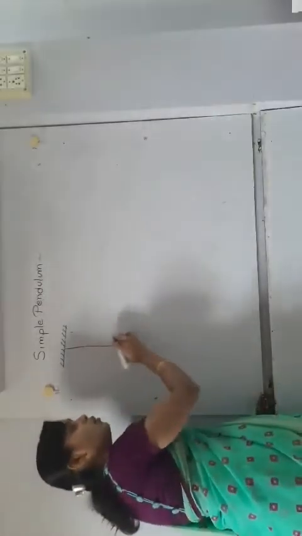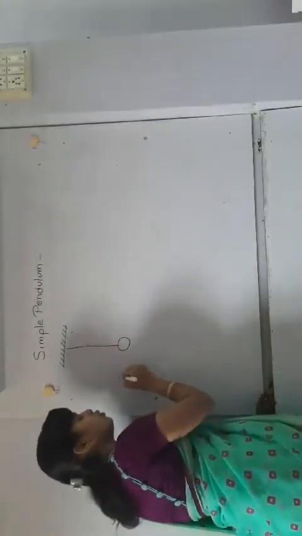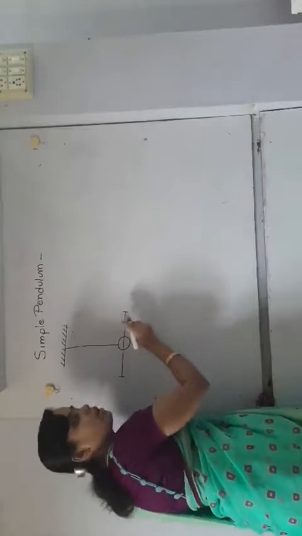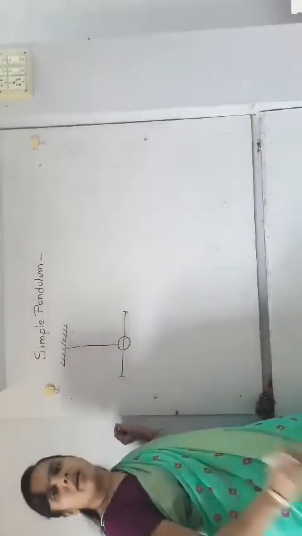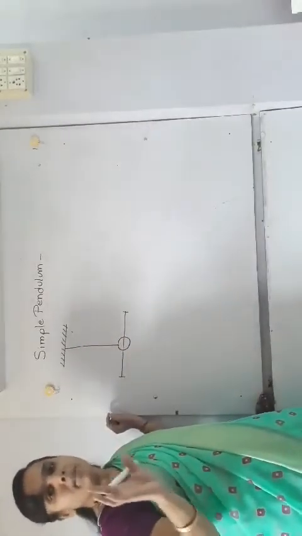Now when it moves to and fro, such motion is called an ideal simple pendulum.